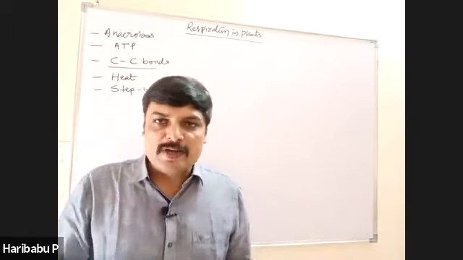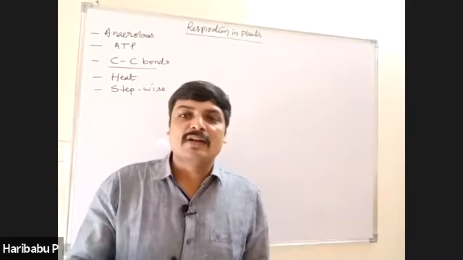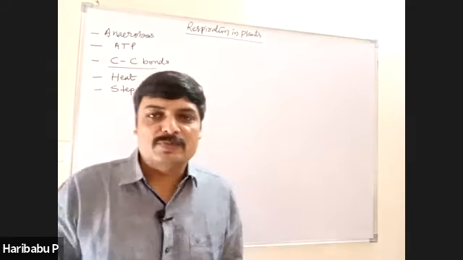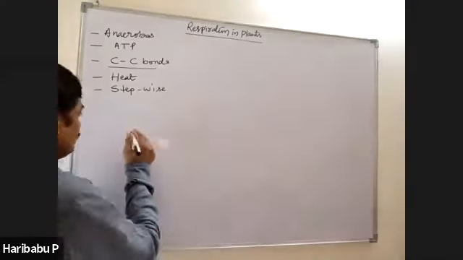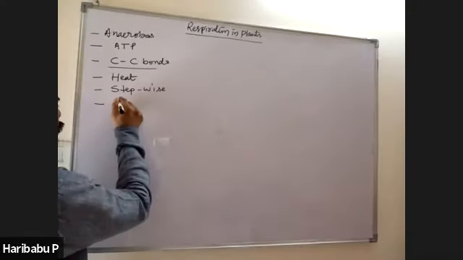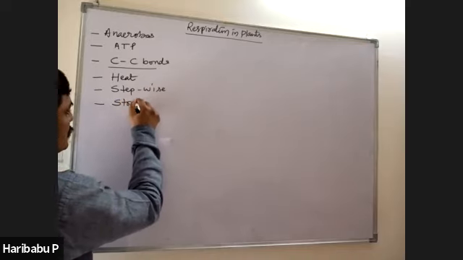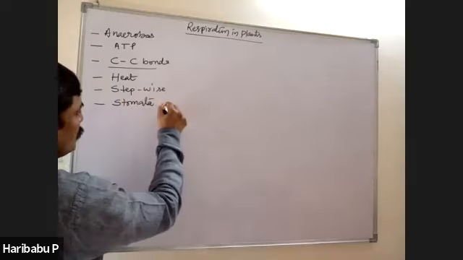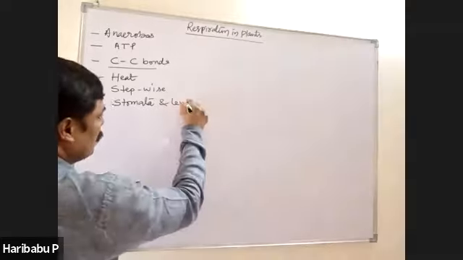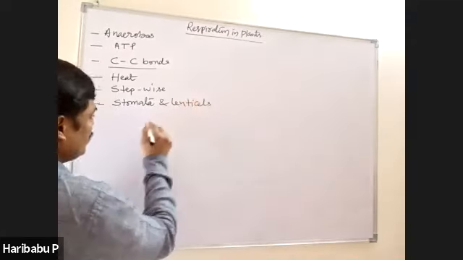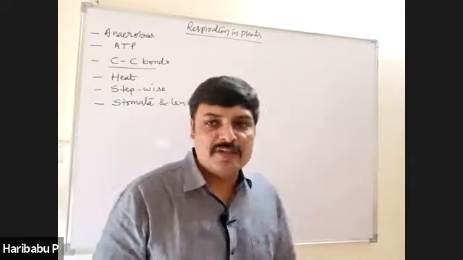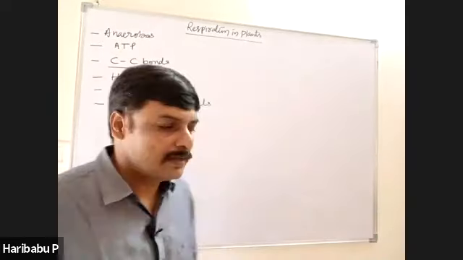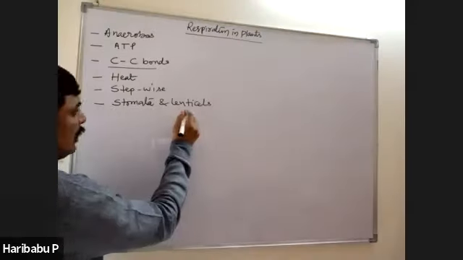There are no respiratory organs in plants. However, they undergo respiration. The structures which are useful for respiration in plants are stomata and lenticels.